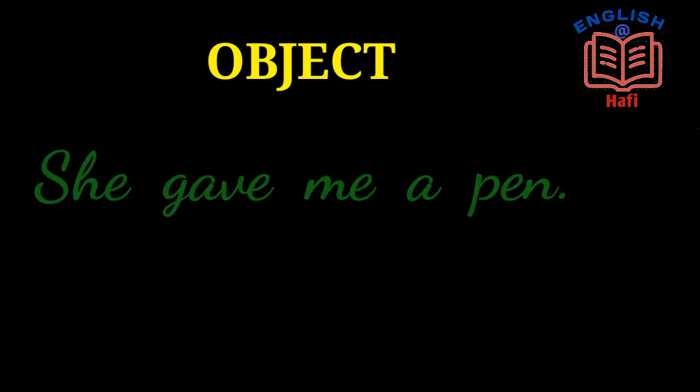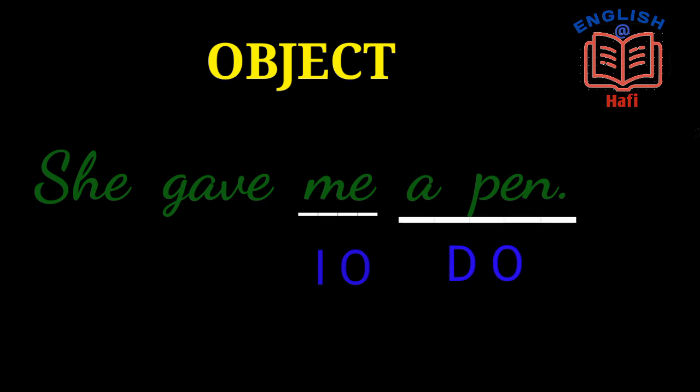She gave me a pen. To whom did she give a pen? To me. So it is indirect object. What did she give? A pen. So it becomes direct object.